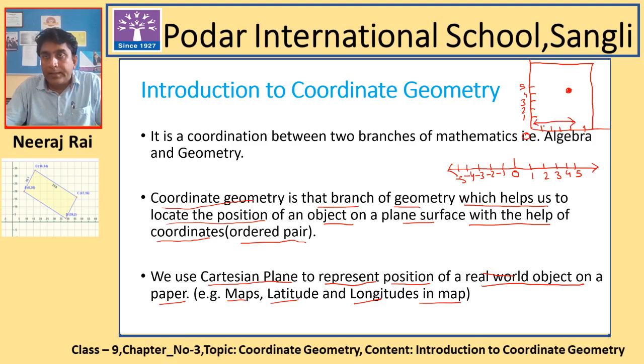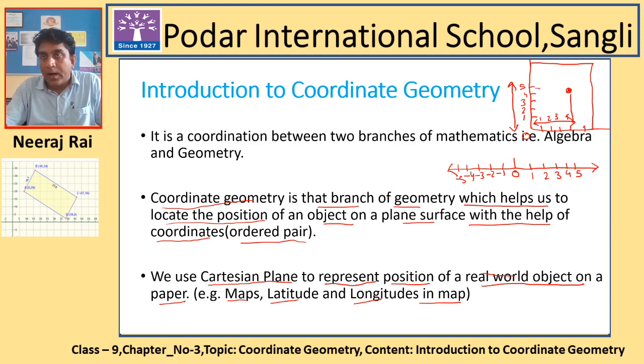So we can see that it is 1, 2, 3 and 4. So it is 4 units away from this vertical line. And when we are talking about this point, how far away is it from this horizontal line? We can see that it is about 5 units away from the horizontal line.